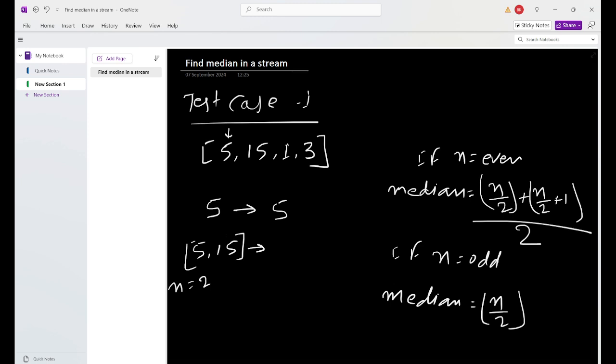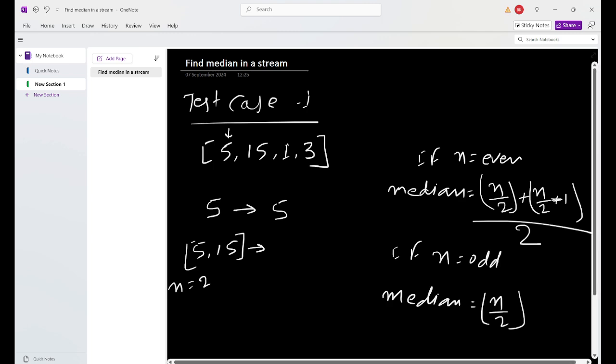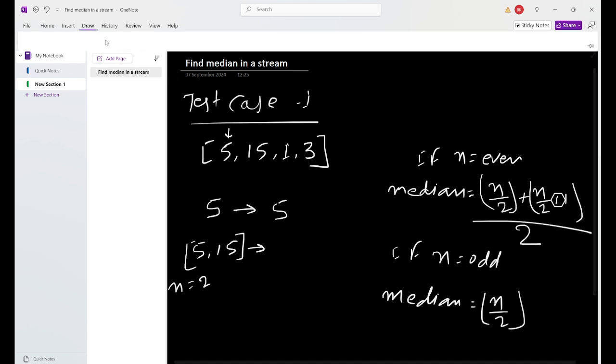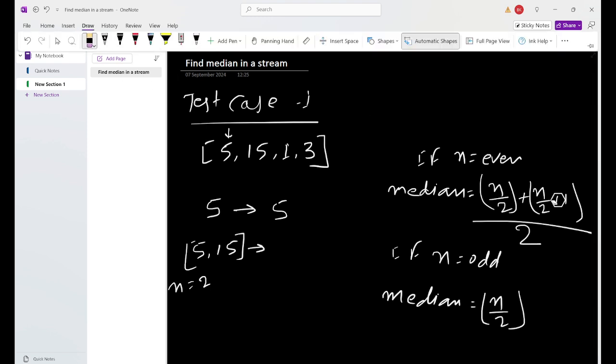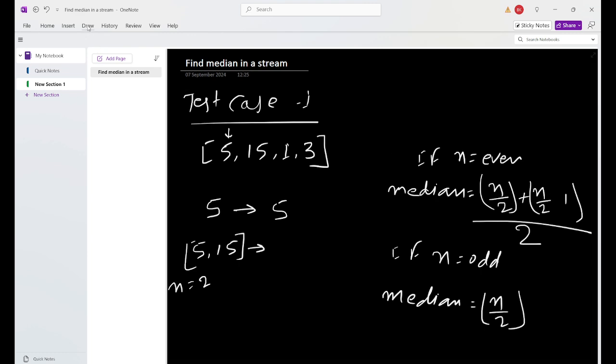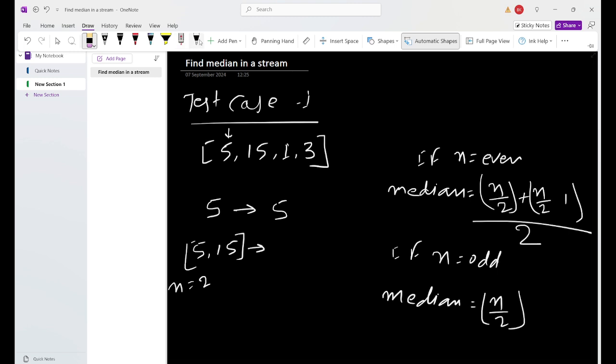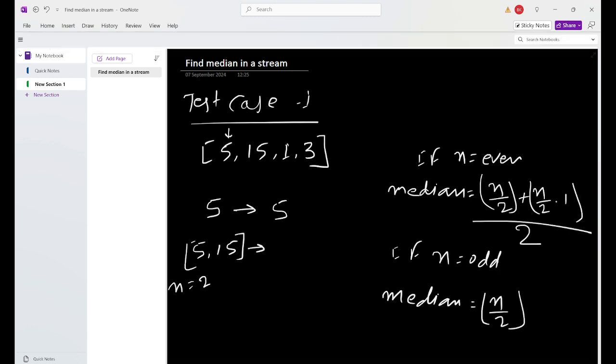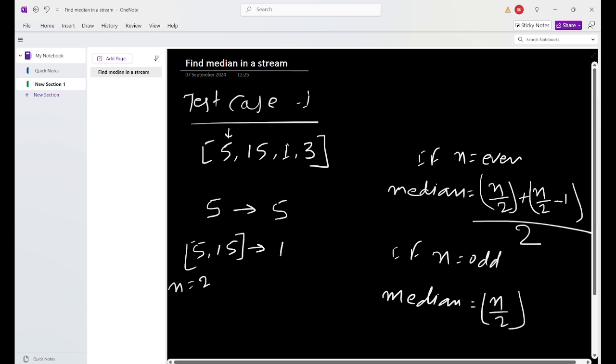Because of zero-based indexing, this will be minus 1. Let me correct it. Then what will be the average of this? 5 plus 15 by 2, this is 10.